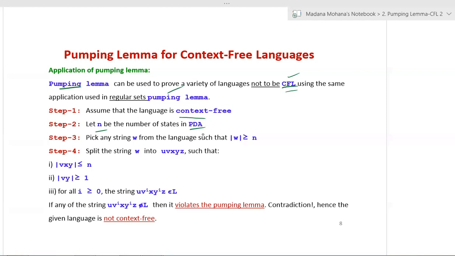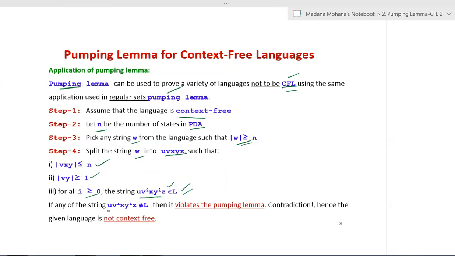Why? Because context-free languages are accepted by a PDA. That's why here we have considered the acceptor PDA, whereas regular languages are accepted by finite automata, so there we consider the states of the finite automata. That is the difference. Now pick any string W from the language such that mod W is greater than or equal to n. Then you have to split the string W into five substrings U, V, X, Y, Z such that mod VXY is less than or equal to n, then mod VY is greater than or equal to 1. Then for all i greater than or equal to 0, if the string U, V power i, X, Y power i, Z belongs to L, then we can say the language is a context-free language.